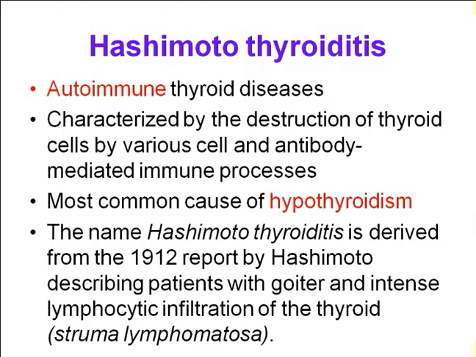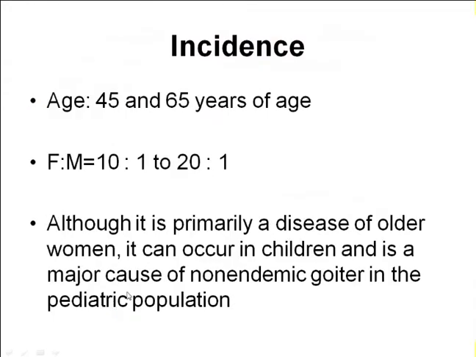From then, we call this type of inflammation of the thyroid gland Hashimoto's thyroiditis. The other name is struma lymphomatosa, because of the lymphocytic infiltration.